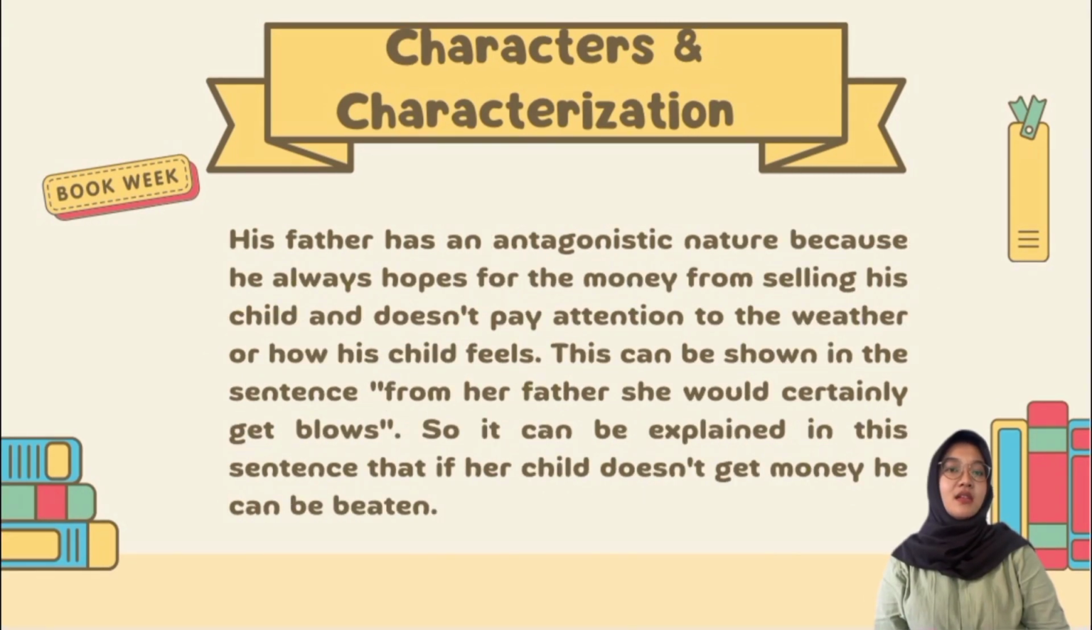Her father has an antagonist nature because he always hopes for money from selling matches and doesn't pay attention to the weather or how his child feels. This can be shown in the sentence, "From her father she would certainly get blows." So it can be explained that if the child doesn't get money, she can be beaten.